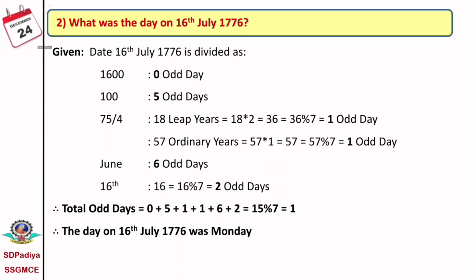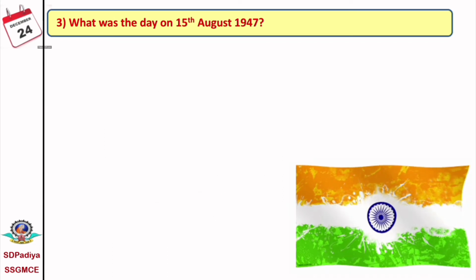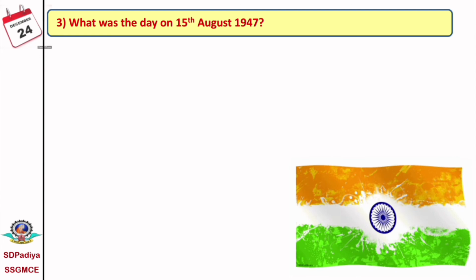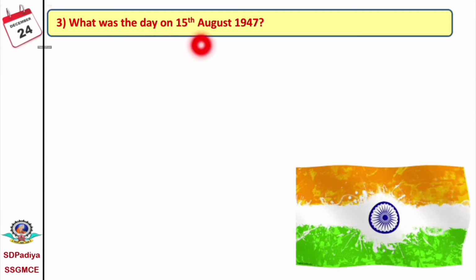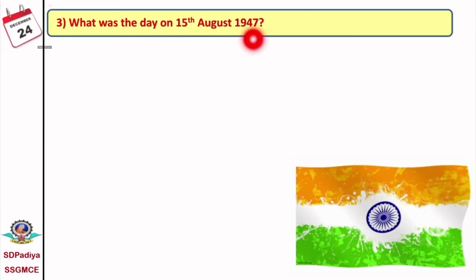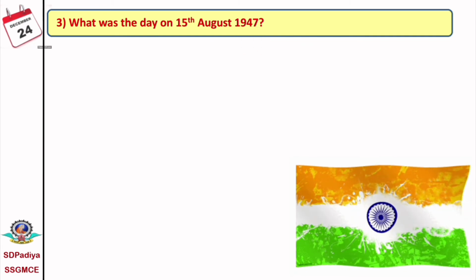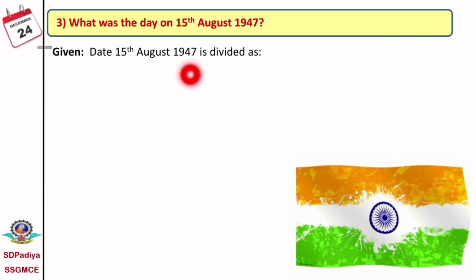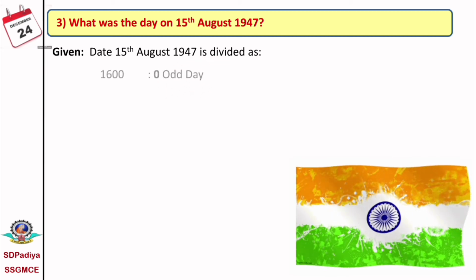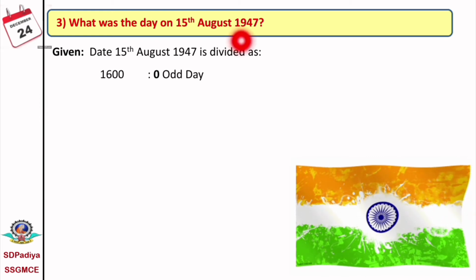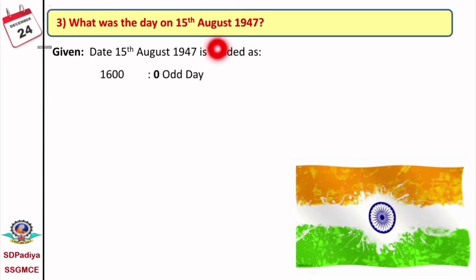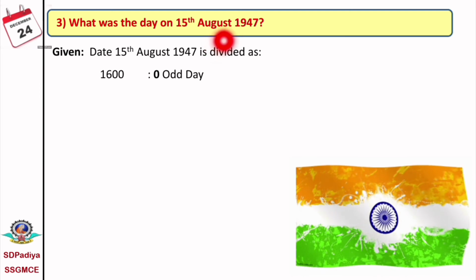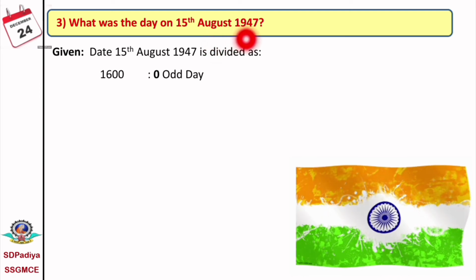Similarly, we can find out the day for any given date. Now we'll move towards the next problem: what was the day on the 15th August 1947, that is our Independence Day. Now the date 15th August 1947 is divided as, for this date the year 1946 is completed and the month July is completed. August and 1947 are running.